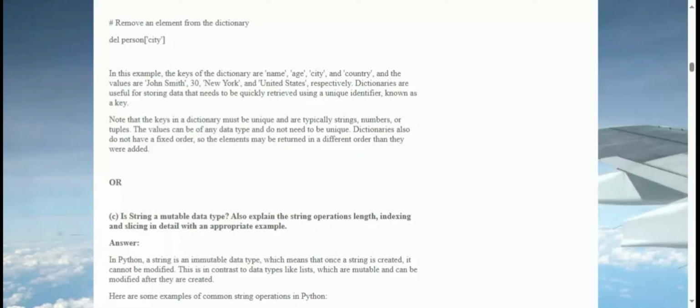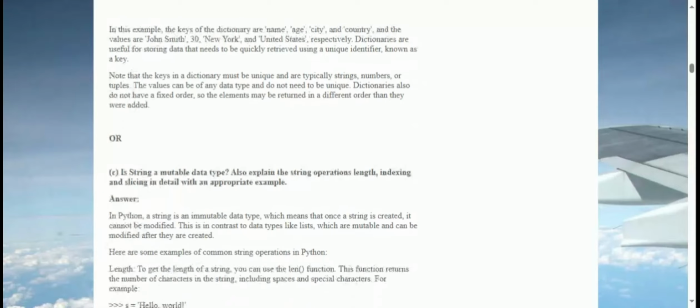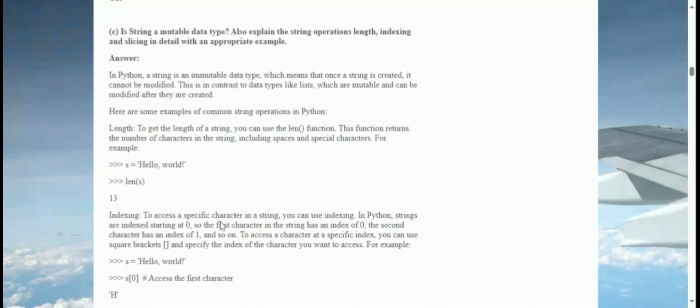Q2. Is string a mutable data type? Also explain the string operations length, indexing and slicing in detail with an appropriate example. Answer: In Python, a string is an immutable data type, which means that once a string is created, it cannot be modified. This is in contrast to data types like lists, which are mutable and can be modified after they are created. Here are some examples of common string operations in Python.